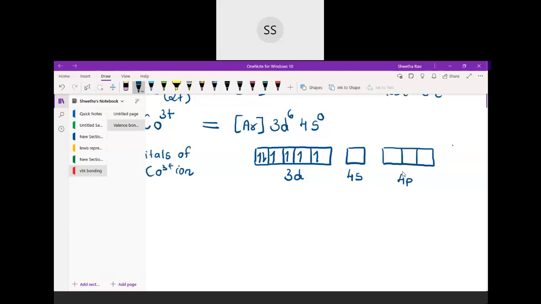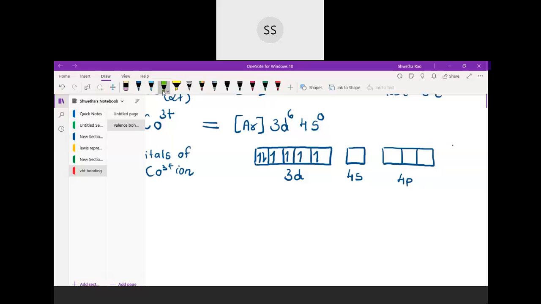Now after this, what do we have to do? These are the initial adjustments we are doing before the ligand has approached. This is the initial one, when the orbitals are in their ion state. So when the ligand comes, what type of ligand is it? Co(NH3)6. So it's a strong field ligand. If you have a strong field ligand, what will happen? I told you the electrons will start pairing up. So I will write that statement here. If you have a strong field ligand, then these electrons will start pairing up.